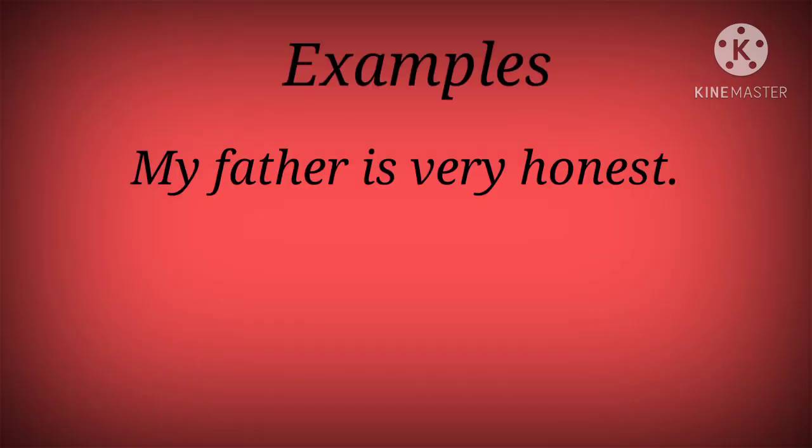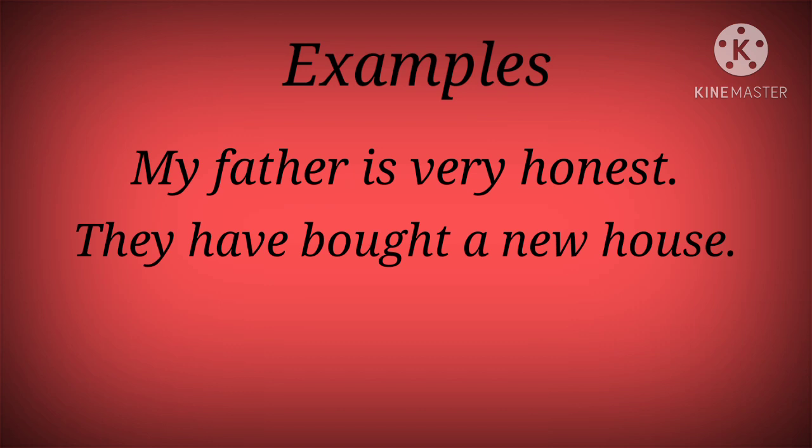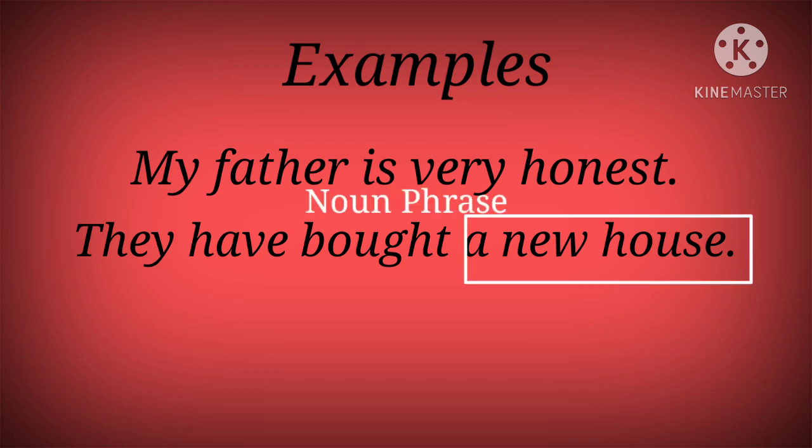The first example is, my father is very honest. In this sentence, the words my father are a noun phrase because it functions as a subject in this sentence. The second example is, they have bought a new house. In this sentence, a new house is a noun phrase and it is functioning as an object in the sentence.